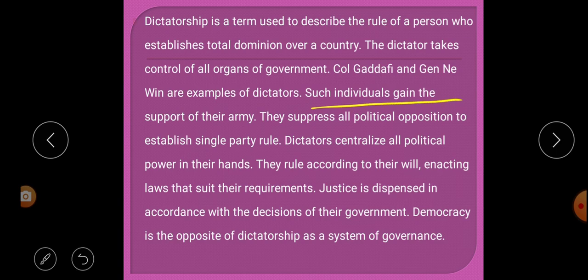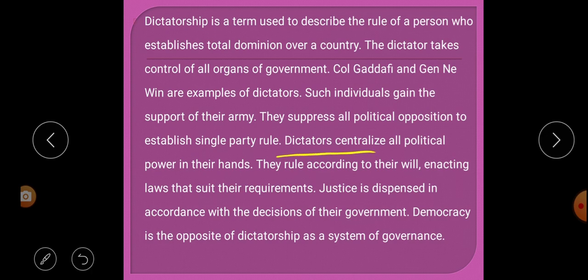Such individuals gained support from their army. So we know that in dictatorships these people gain their power from the army and through that power they control the country. They suppress all political opposition to establish a single party rule. Through the power of the military, the dictator suppresses all political opposition, for establishing a single party rule.